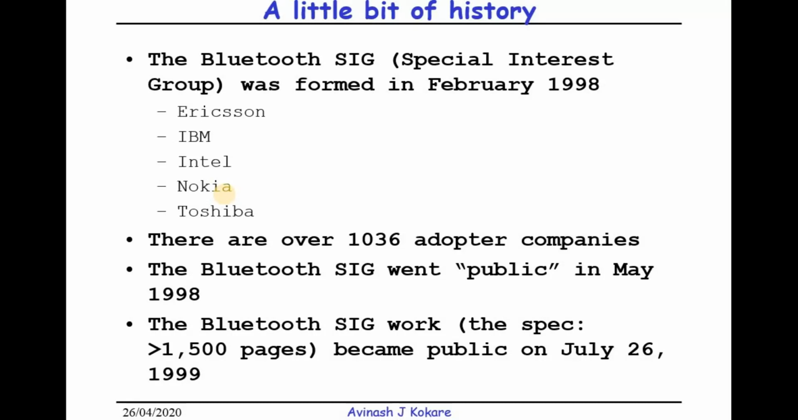A little history of Bluetooth. When Bluetooth started, a special interest group, SIG, was formed in February 1998. The companies which were part of this group were Ericsson, IBM, Intel, Nokia and Toshiba. There are over 1036 adopter companies later in this SIG group. Then the Bluetooth SIG went public in May 1998, and the official document of Bluetooth was released on July 26, 1999. That document was more than 1500 pages.